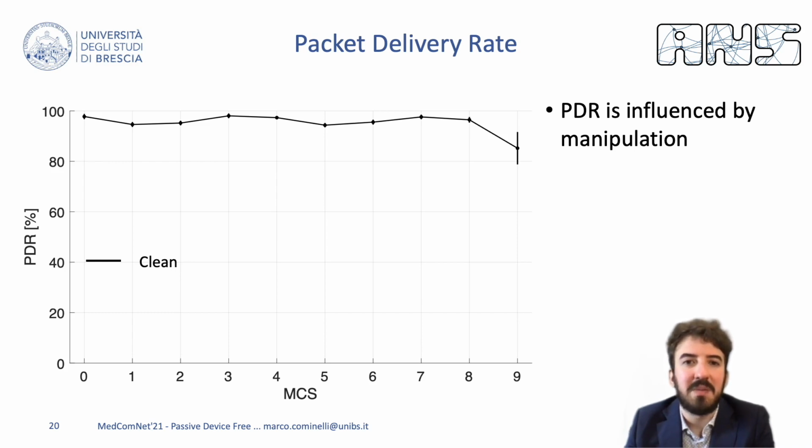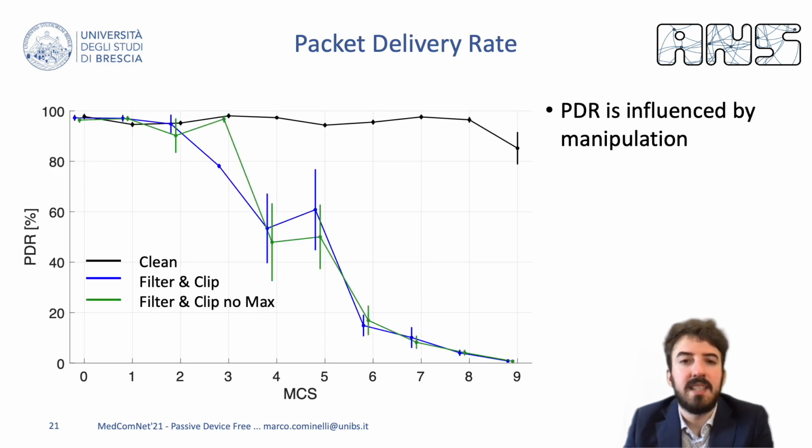First, let's see what the performance are when no distortion is in place. We notice very high PDR and very narrow confidence intervals apart from MCS 9. The PDR never gets to 100%, probably due to the fact that our SDR transmitter does not implement any matching procedure. This is the impact on the communication of the methods that provide maximum obfuscation.